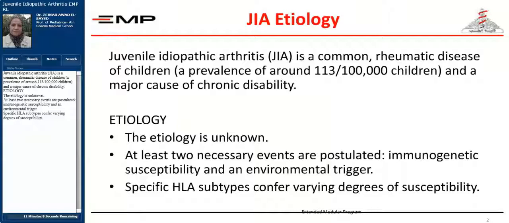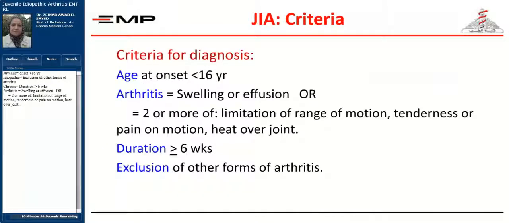The etiology is unknown, but it has been hypothesized that two events must occur together. First, the presence of immunogenetic susceptibility, and the occurrence on top of an environmental trigger. There are specific HLA subtypes that confer varying degrees of susceptibility to juvenile idiopathic arthritis.